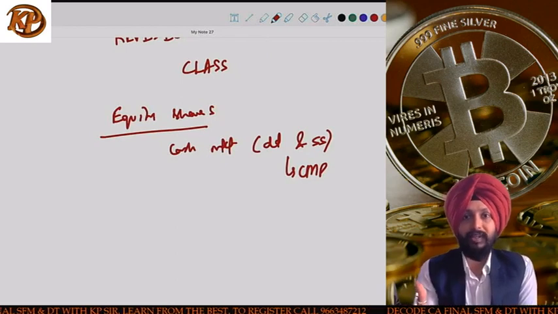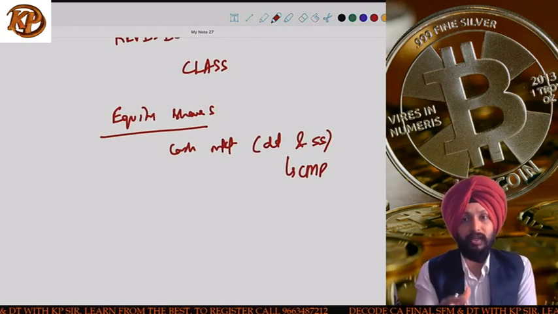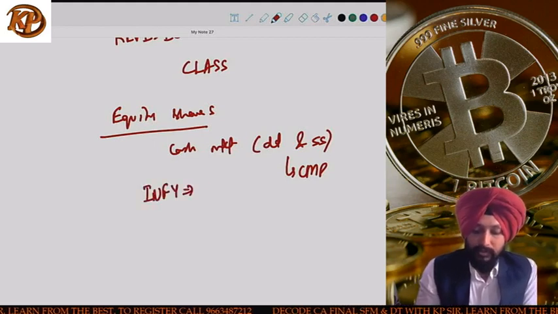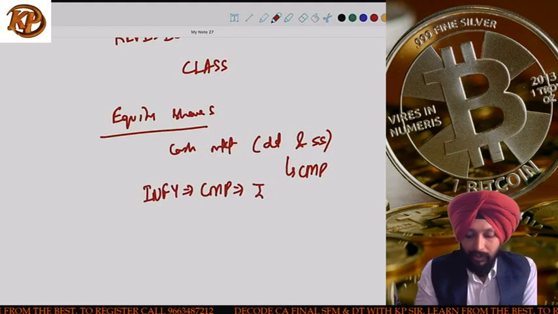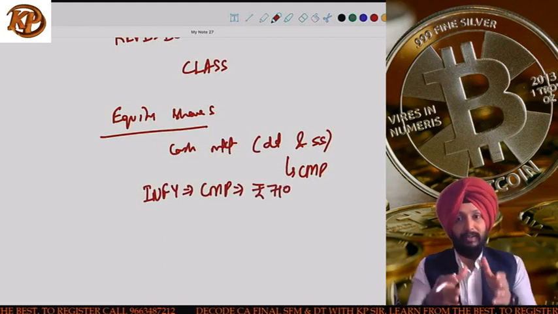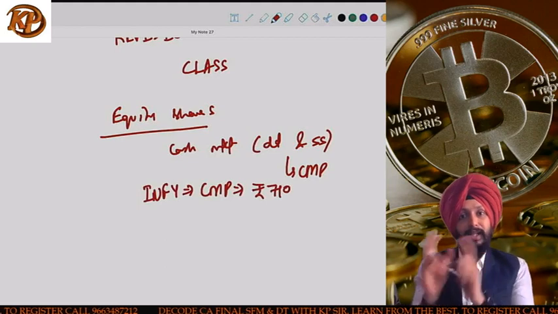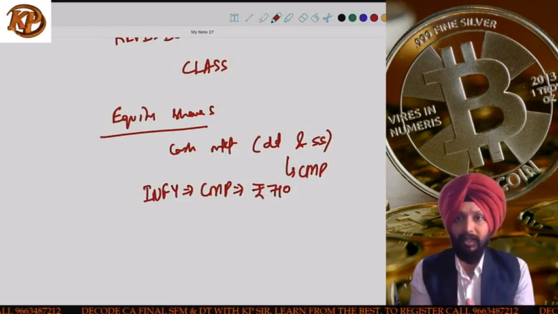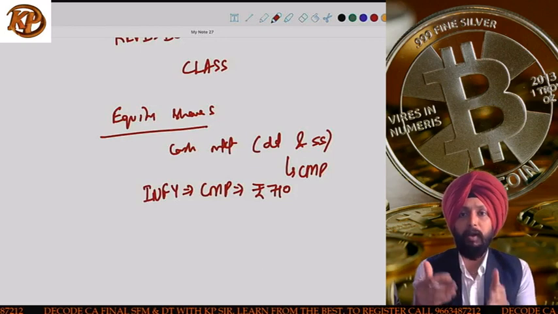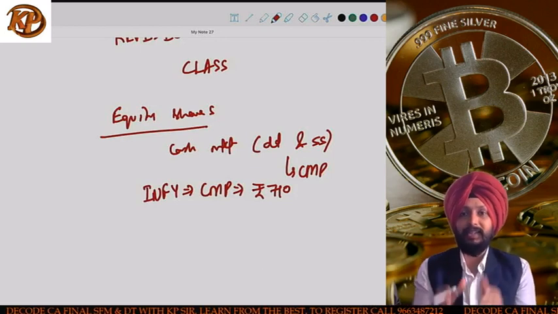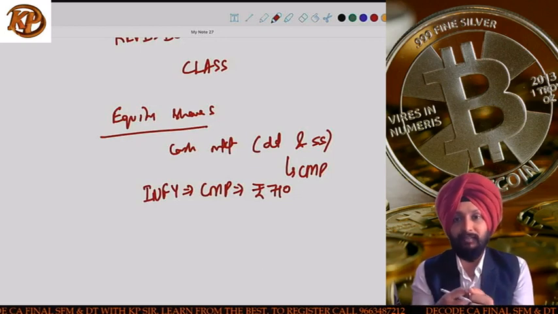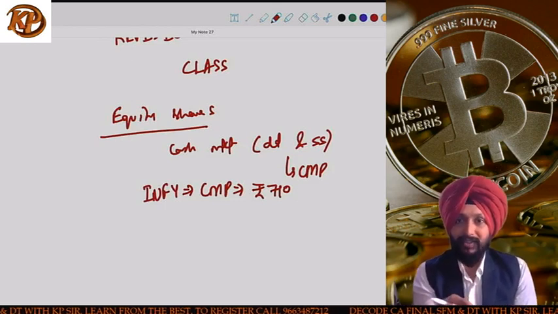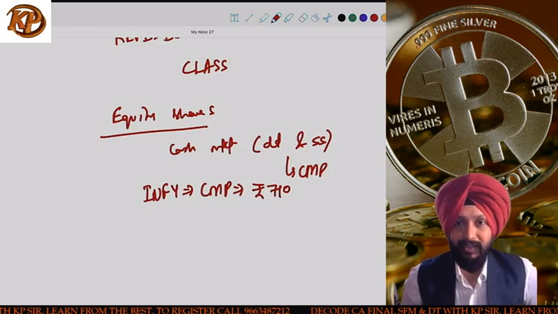Today a share, let's say of Infosys, is trading at 710 rupees. Infosys current market price is rupees 710. This 710 is the price available on the exchange BSE NSE, and this price is not determined by anybody. This price is purely based on demand and supply. The latest price at which the buyer and seller have done a transaction, that price will reflect on the screen. So the price at which the transaction has taken place is 710.